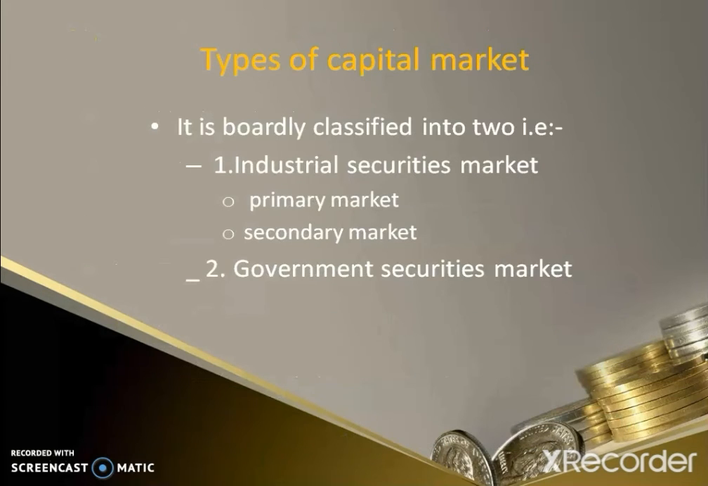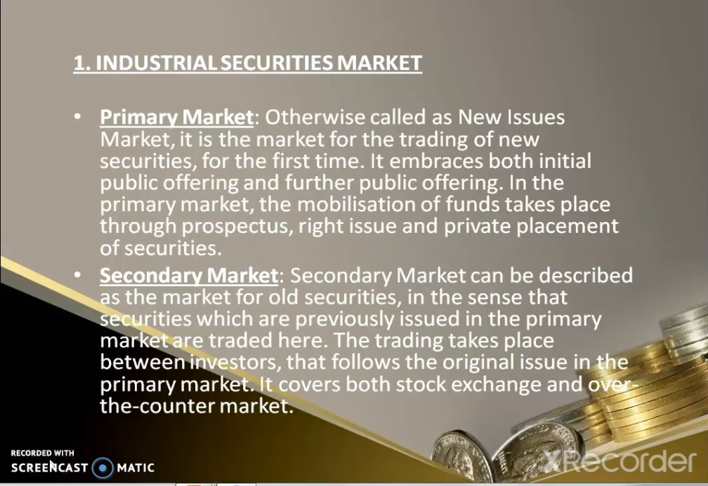Next is types of capital market. It is broadly classified into two, that is industrial security market and government security market. Industrial security market is again divided into two, that is primary market and secondary market. Next we'll go in detail into what the industrial security market is. Industrial security market refers to the market which deals in equities and debentures of the corporates. It is a market available for the company to meet their long-term funds. It is further divided into two, that is primary market and secondary market.